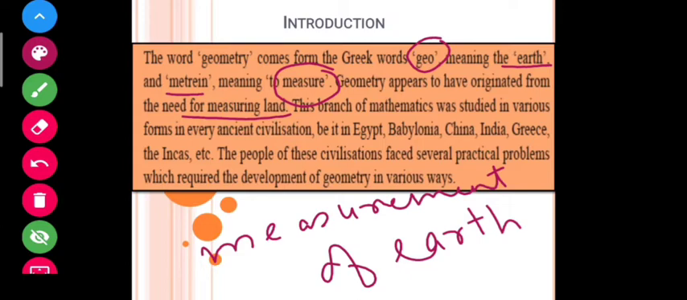It has its origin from ancient civilizations, that is from Egypt, from Babylonia, from China, from India, from Greece, etc. The people of these civilizations faced several practical problems, so there was the need of development of geometry at that time. So from here you can understand that geometry is a special branch of mathematics that deals with the measurement of earth, and it has its origin from ancient civilizations.